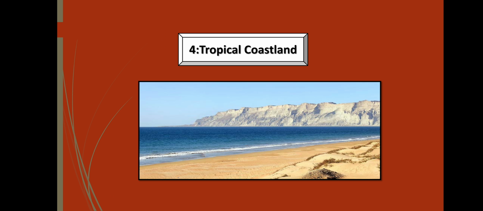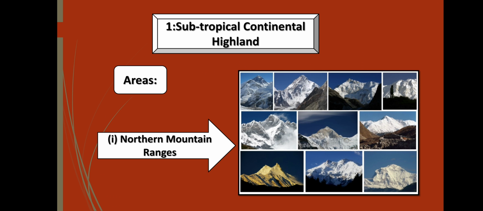So students, these are all four climatic regions of Pakistan, and we will discuss these regions in detail in the next lecture. But today we are going to discuss the first climatic region of Pakistan, that is subtropical continental highland. This region includes the mountainous region of Pakistan. These mountainous regions are further divided into three parts or areas.